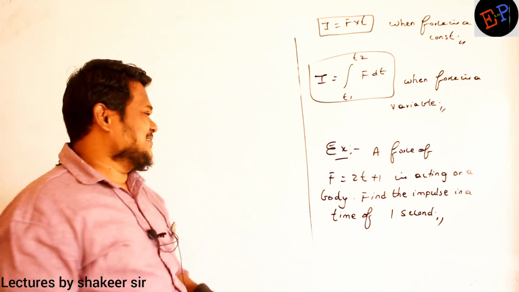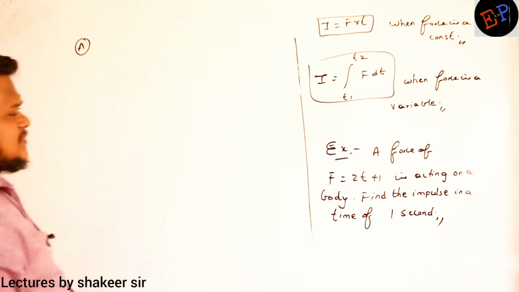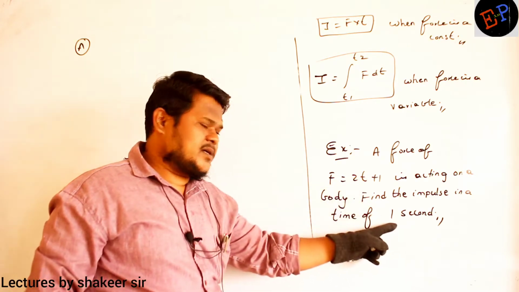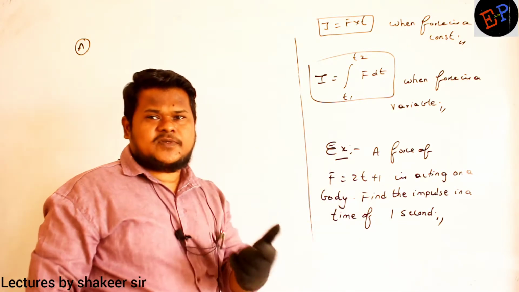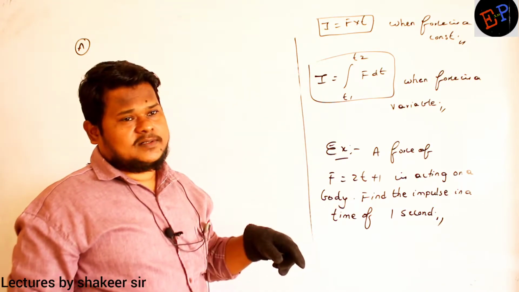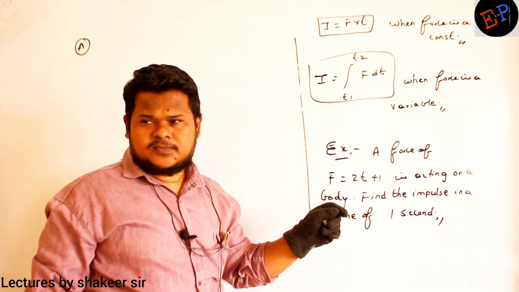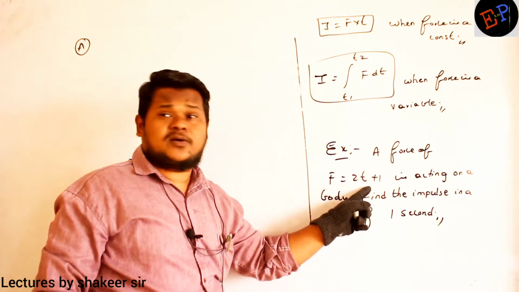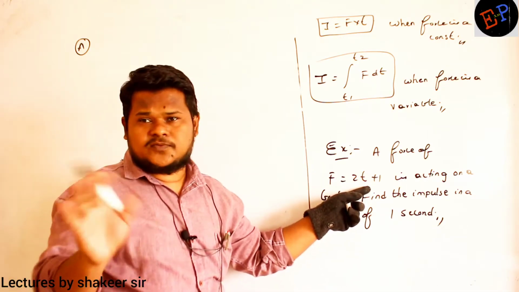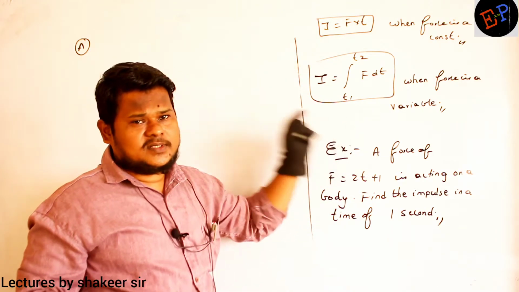Tell me, how can I do this problem? How much force are we applying? 2t plus 1, acting for how much time? 1 second. Impulse. So which formula shall I use, this one or this one? The second. Why the second one? Force is not a constant. Here force is dependent on time. Time changes, force also changes. So force is not a constant. In that condition, I cannot use this relation, I have to use the other relation.